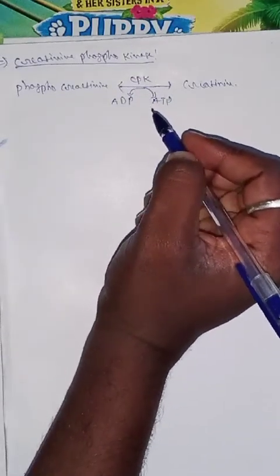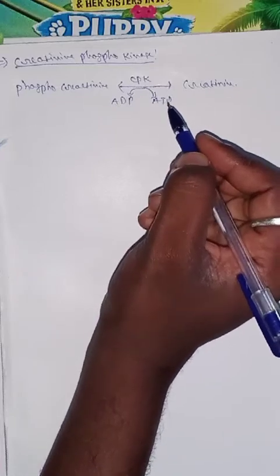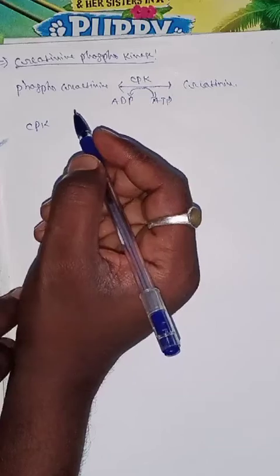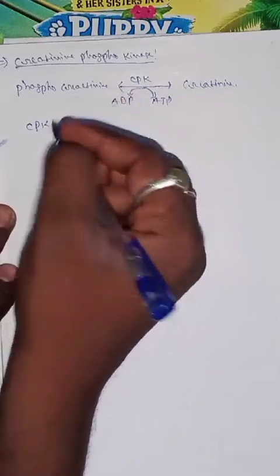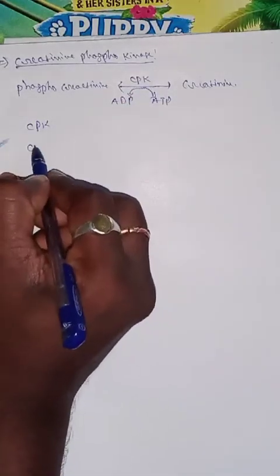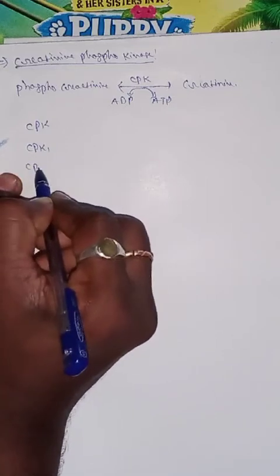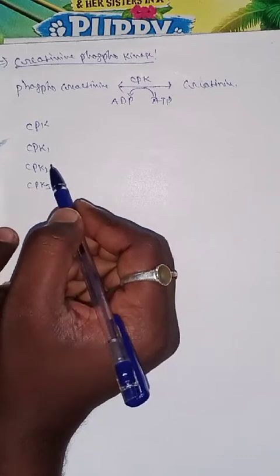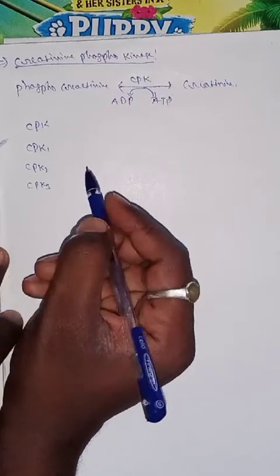So the creatinine phosphokinase enzyme exists in three categories. What are they? CPK1, CPK2 and CPK3. What are the subunits?